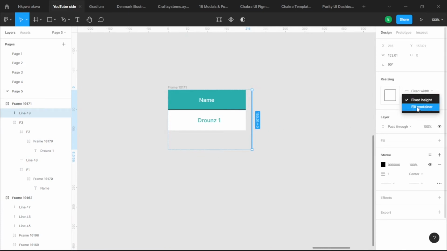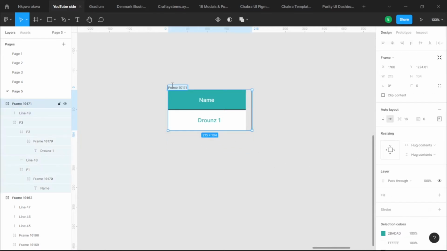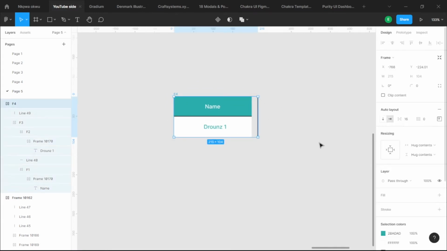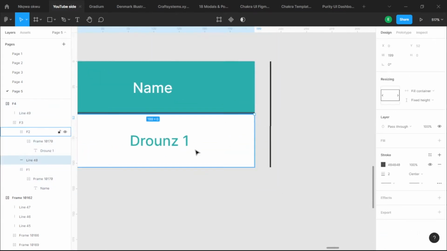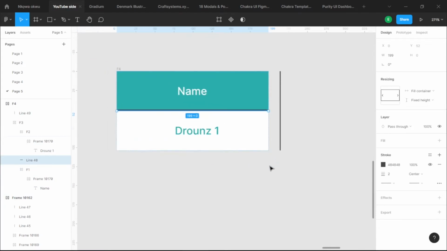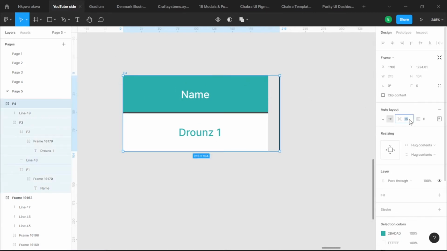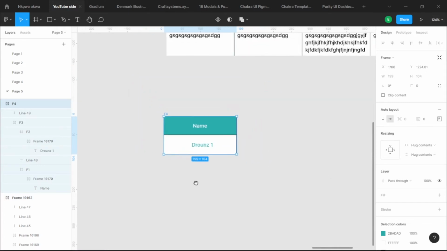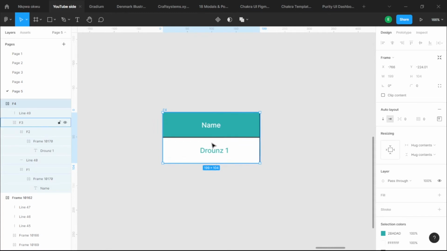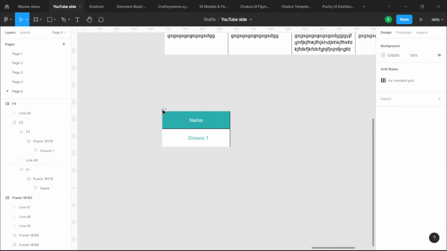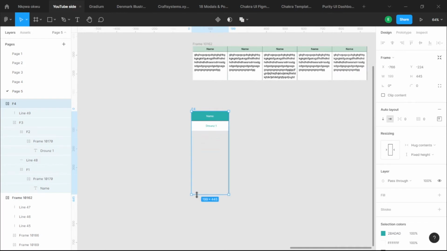And we're going to give it fill container, therefore making it occupy the space of this container itself, which is now going to be called F4, because we have F3, F2, F1. Now after making this, just like we did here, where the first line we had had space in between, and we removed the whole space, we're going to do that for F4, and we're going to change the 16 pixel space here to 0. Moving forward, we have all of this covered. We have F1, F2, all of them inside this space. This is basically what we are building. This is exactly what we are looking for.